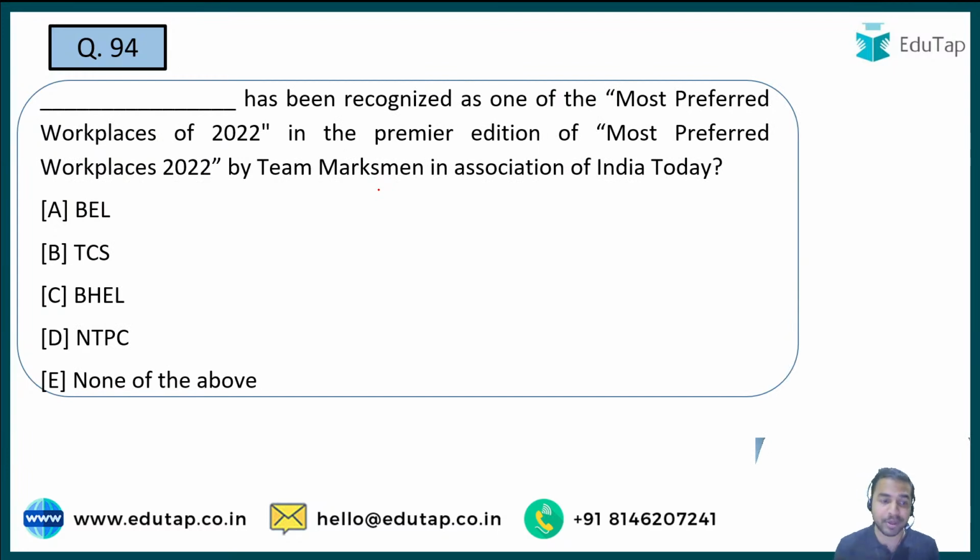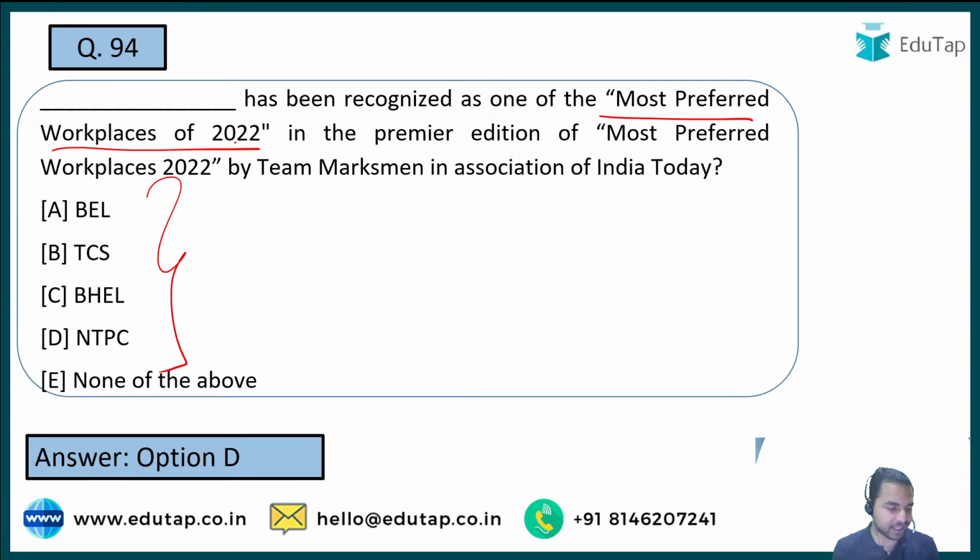Here you are required to tell me the name of the organization which has been recognized as one of the most preferred workplaces of 2022. See guys, quickly tell me what is the right answer to this particular question. The name of the organization which has been recognized as one of the most preferred workplaces of 2022. And here the right answer to the question is option D, that is NTPC.